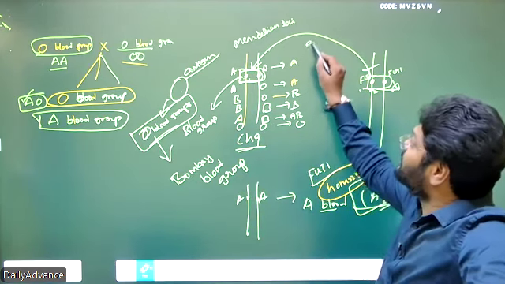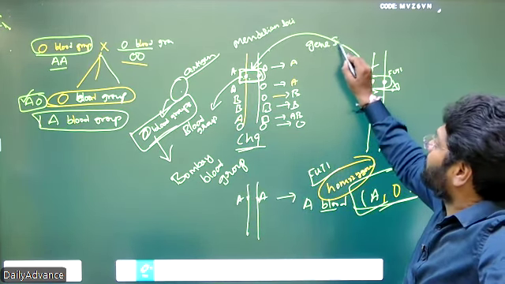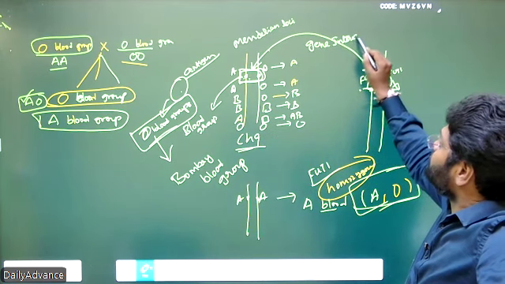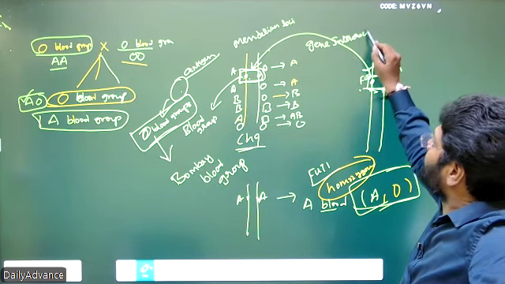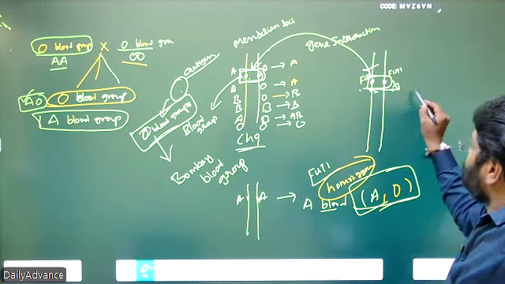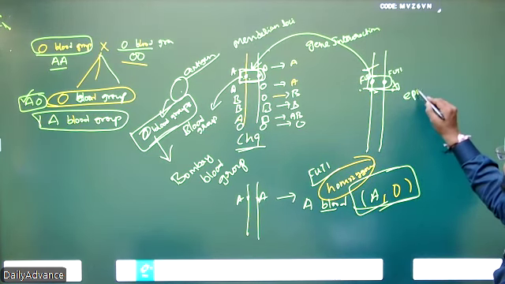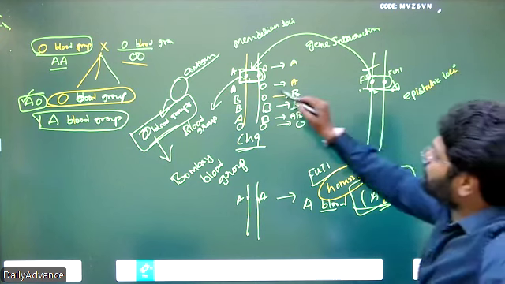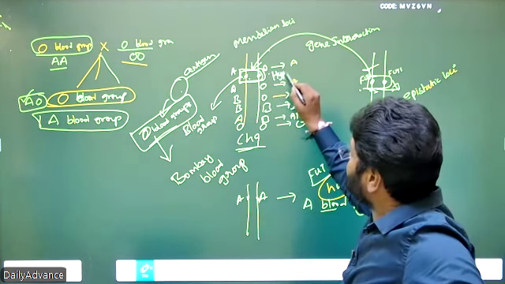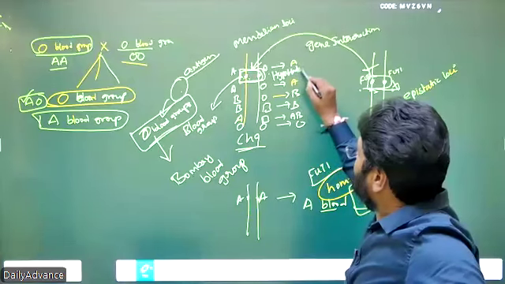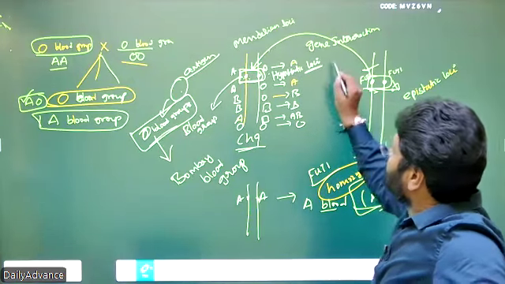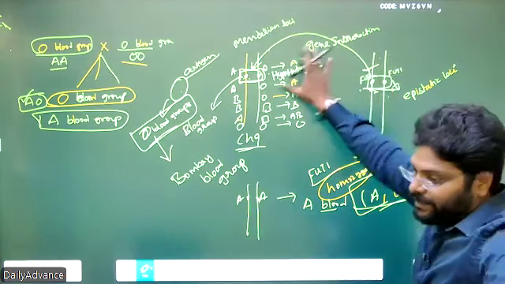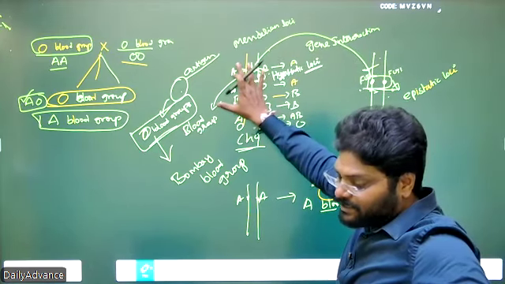This is called gene interaction. This locus we call the epistatic locus, and the blood group locus we call the hypostatic locus. If there is no such interference, it forms antigens as dominant and recessive.